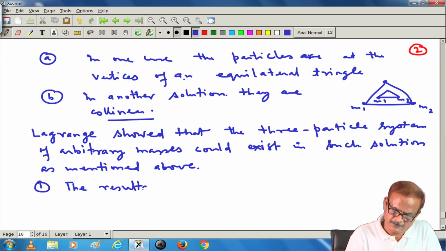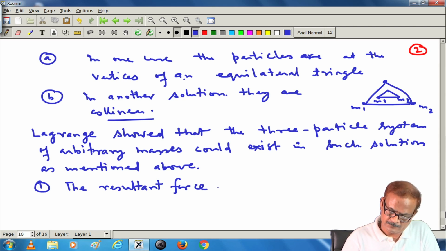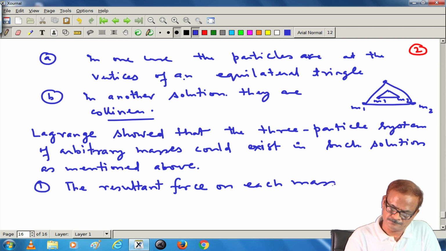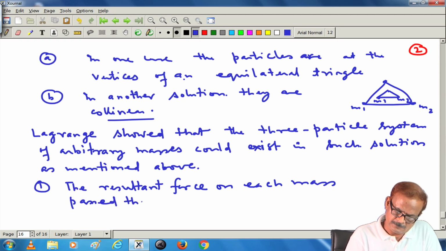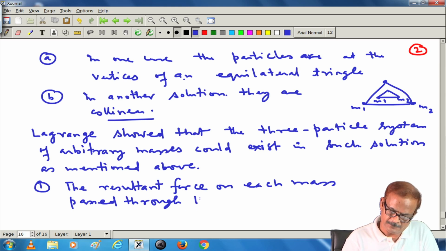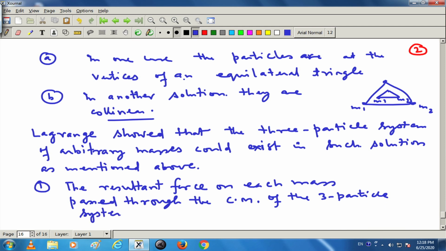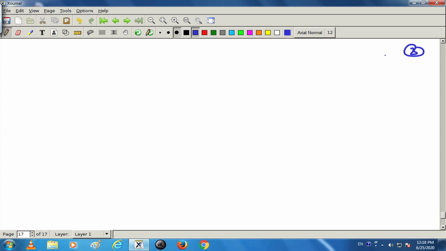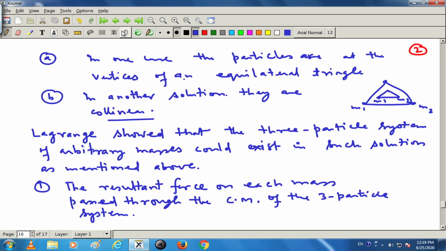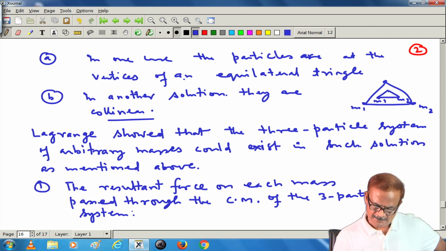The first condition: the resultant force on each mass passes through the center of mass of the three particle system.